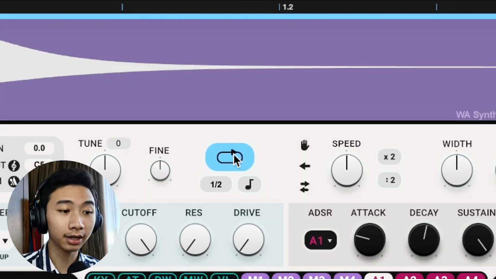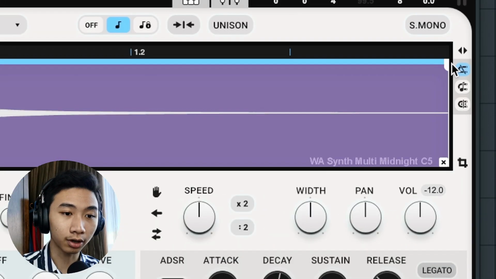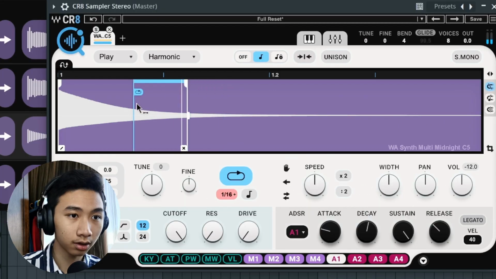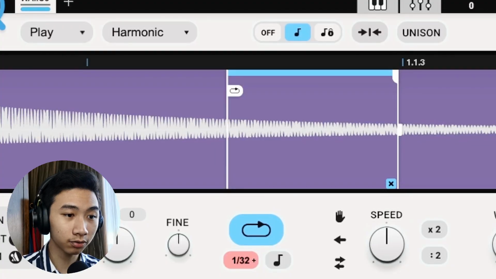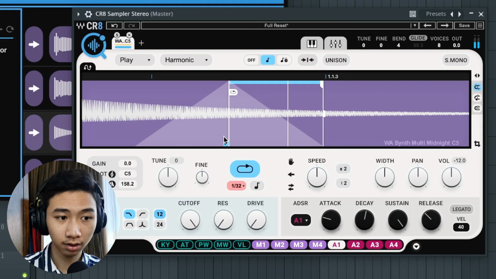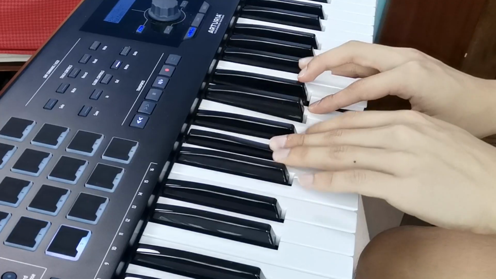By enabling the loop mode, I can see there's an option to drag my loop start. So I'm just going to drag the back over here and let's give it a listen. Okay, for now it sounds not so good. Over here, there's a crossfade option that we can use to make the transition smoother. When I'm holding it down, it's looping the part that I selected, so it creates an infinite instrument.